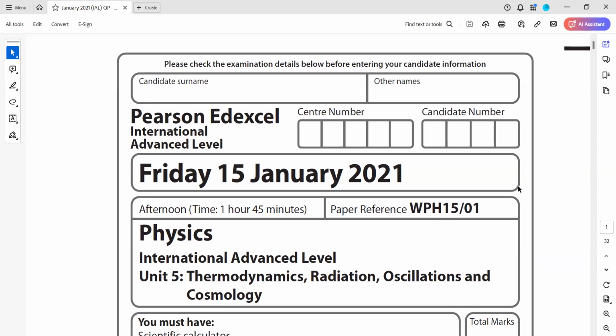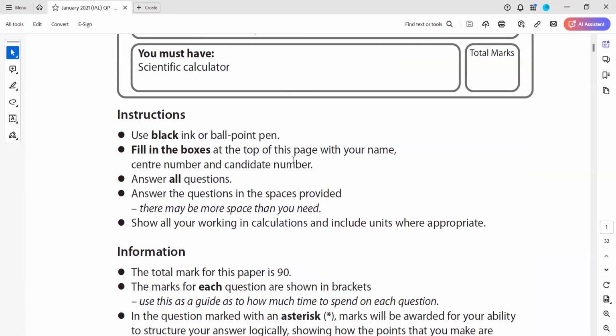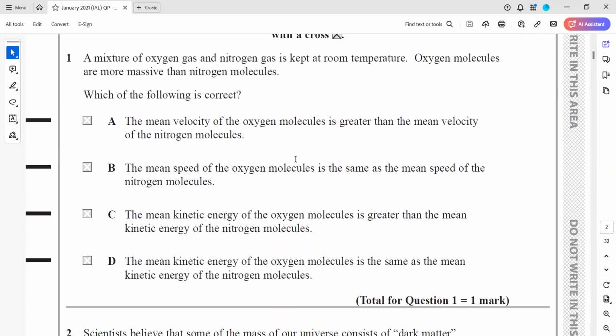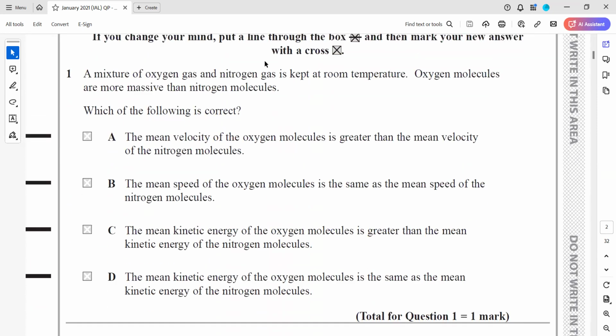So we'll discuss MCQs today. The first one is Jan 2021, Unit 5. 10 MCQs are there. In the first question, a mixture of oxygen and nitrogen are kept at the same temperature.